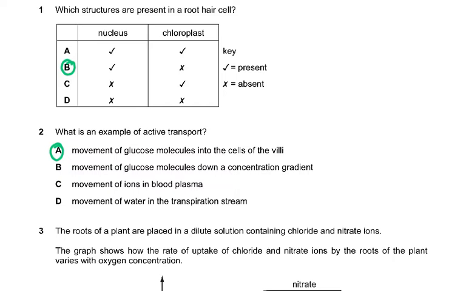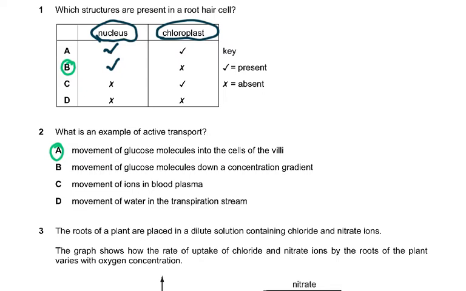Which structures are present in a root hair cell? Now we know nucleus is present in all cells, except in the xylem, of course, there's no nucleus, and not in the phloem also. But which structures are present in a root hair cell, nucleus or chloroplast? So nucleus is present, yes. So you have to make the choices between A and B, but then there's a choice, chloroplast.